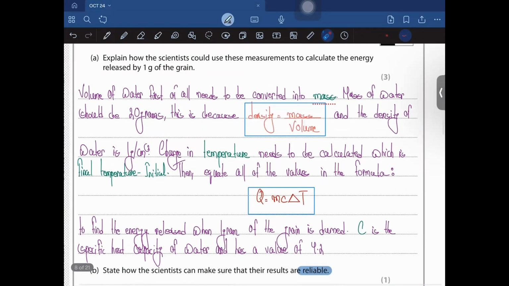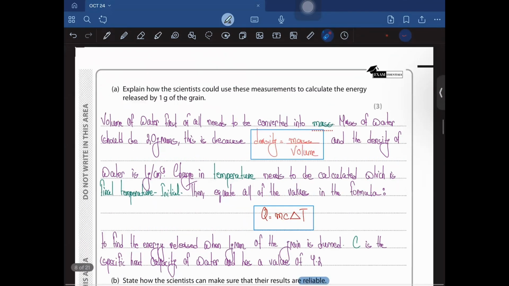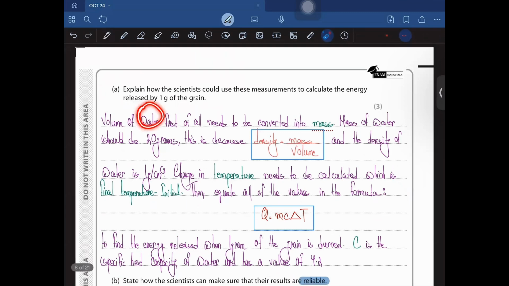So a volume of water, first of all, needs to be converted into mass, and the mass of water should be 20 grams. This is because density equals mass by volume, and the density of water is 1 gram per centimeter cubed. Change in temperature needs to be calculated, which is final temperature minus the initial temperature, that is T2 minus T1.